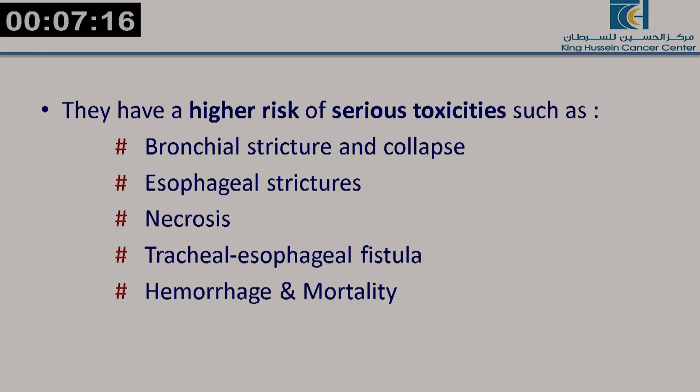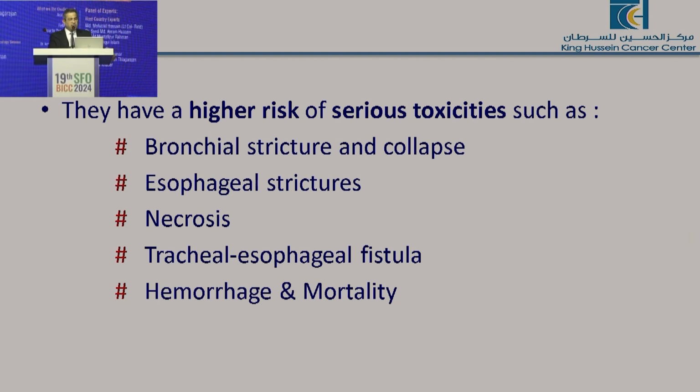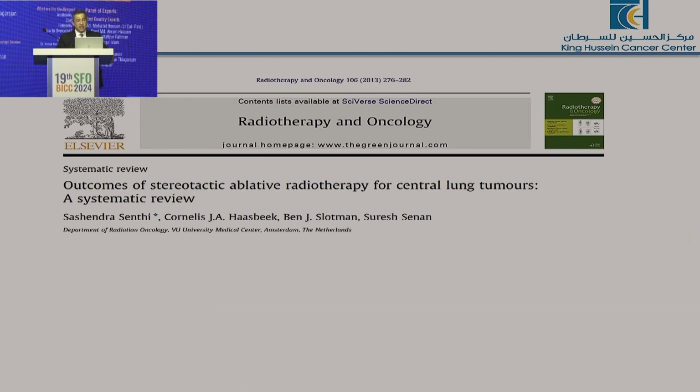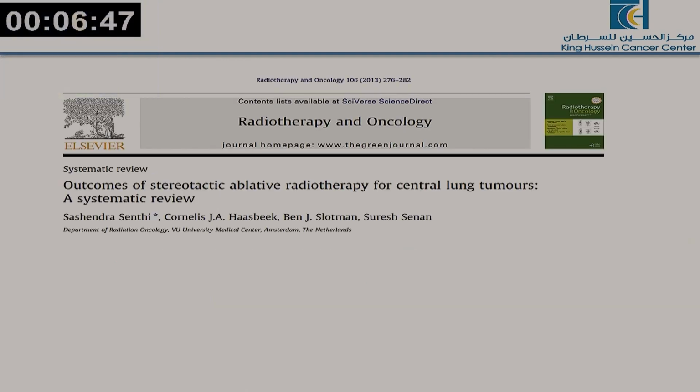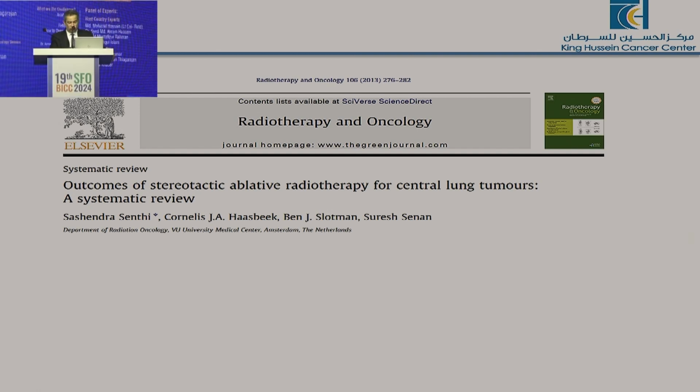Why talk about this, and why are these lesions important? Because you might have serious toxicities, including bronchial stricture and collapse, esophageal strictures and necrosis, tracheoesophageal fistula, hemorrhage, and sometimes mortality. Patients may have hemorrhage while on the table during treatment, and it may lead to death. So you really have to take care while treating such cases. Now let's see how to deal with these lesions.